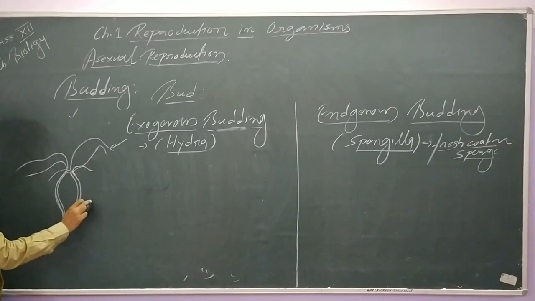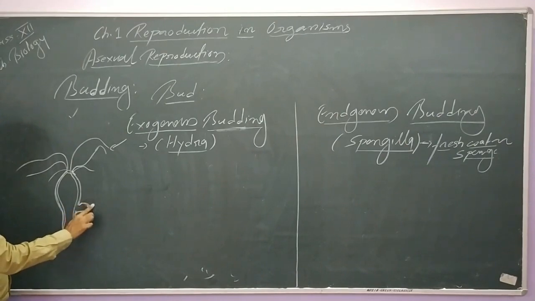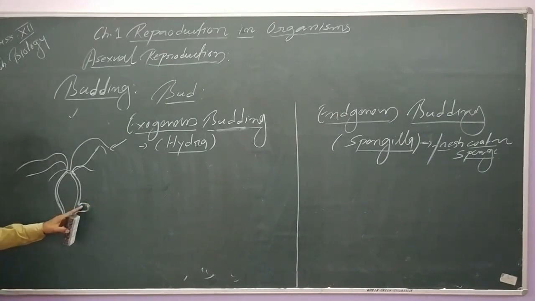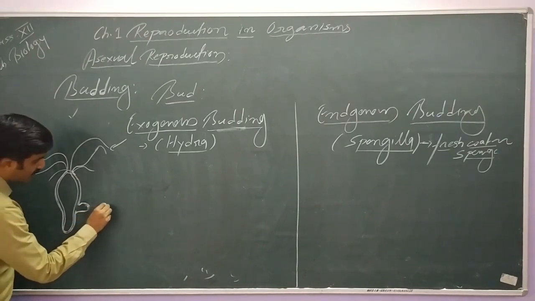Some regenerative cells are present. These regenerative cells are typical tissues which repeatedly divide. So here what we see is repeated division, and this repeated division leads to formation of an outgrowth or projection. Okay, further development of the projection.